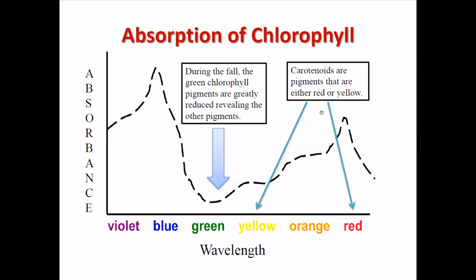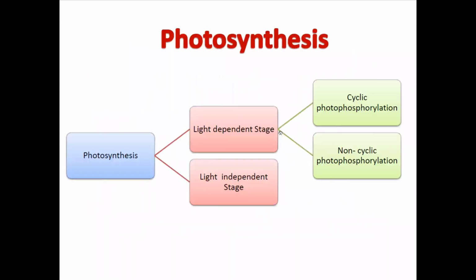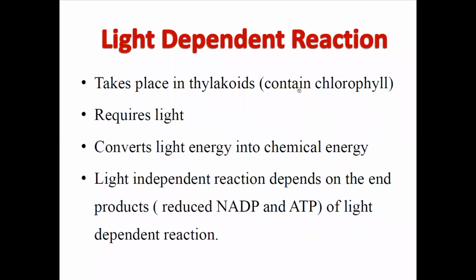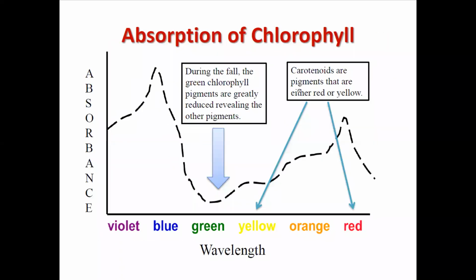Carotenoids are pigments that are orange to yellow in color. These are the peaks obtained due to the absorbance of light at different positions, and the chlorophyll behaves in such a way that the color changes are visible here.